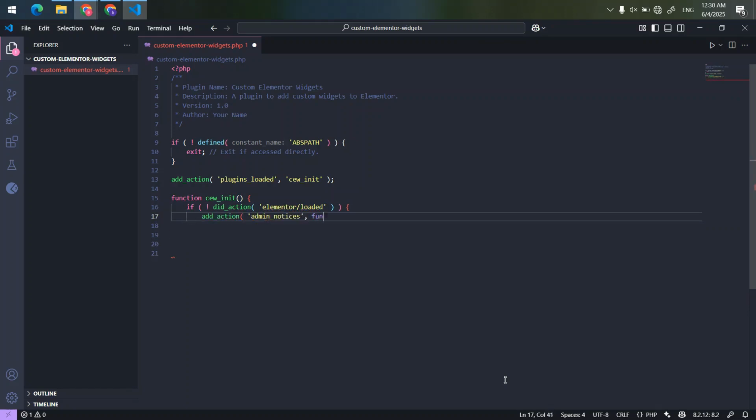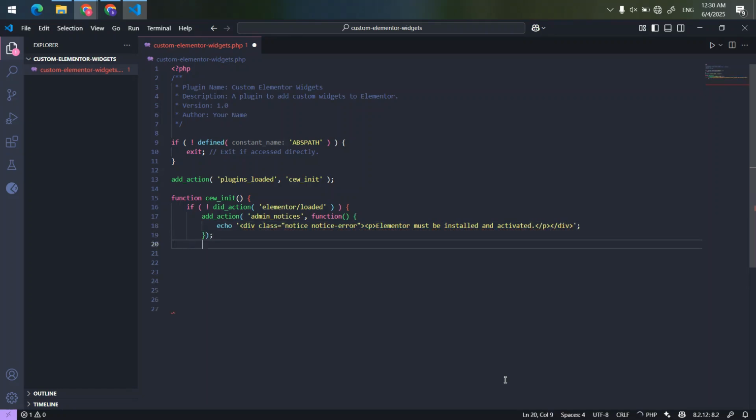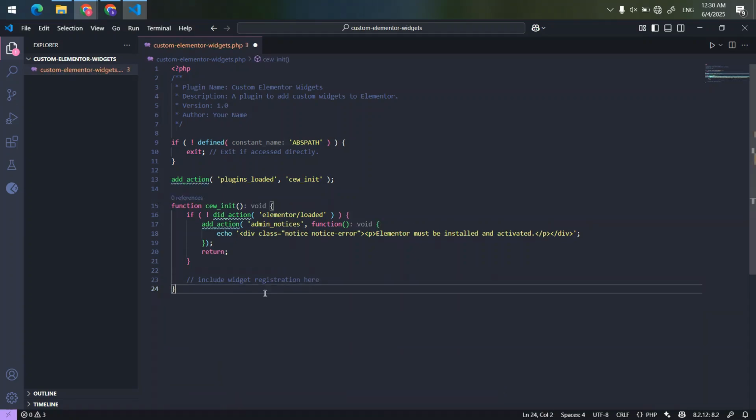Here, we use the add_action function to hook our custom ce_init function into plugins_loaded, which runs after all plugins are loaded. Inside ce_init, we use did_action elementor/loaded to check if Elementor is installed and activated. If it's not, we hook into admin_notices to display an error message in the WordPress dashboard, informing the user that Elementor is required.